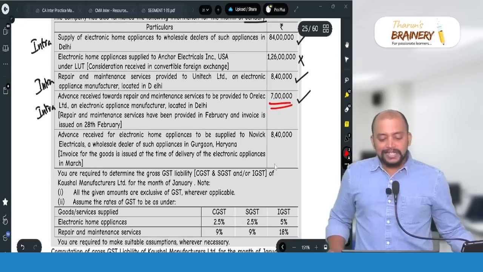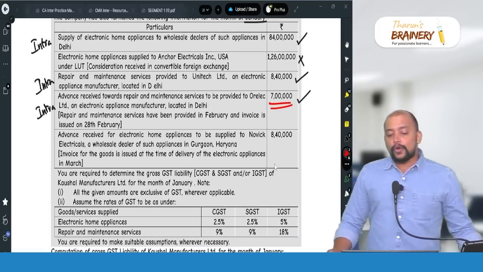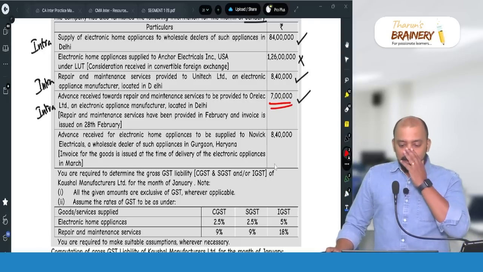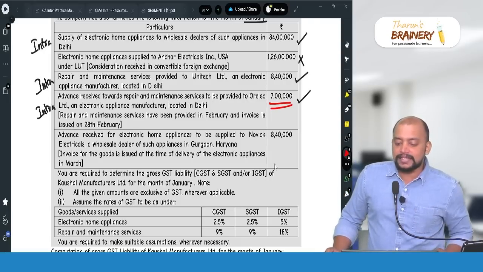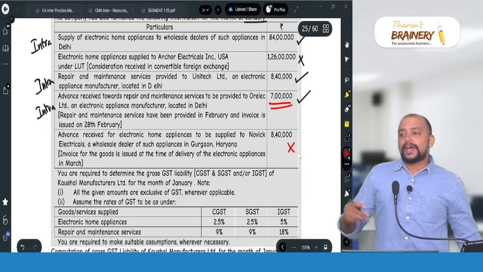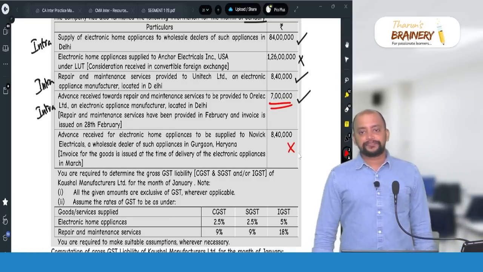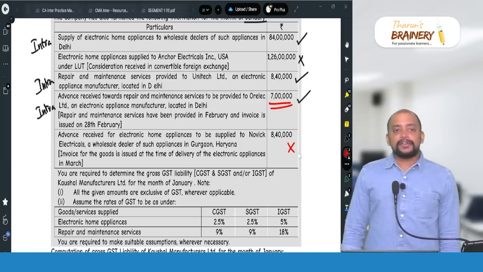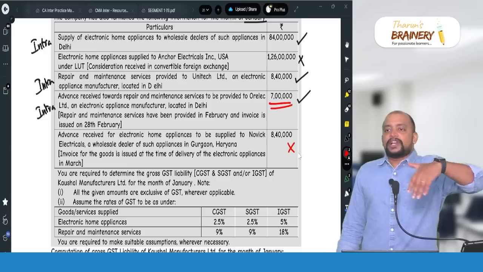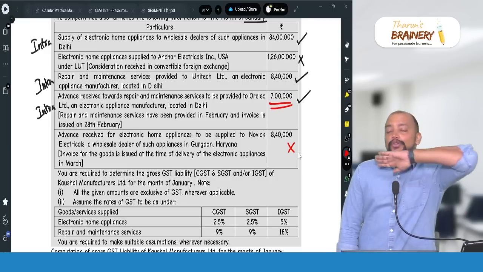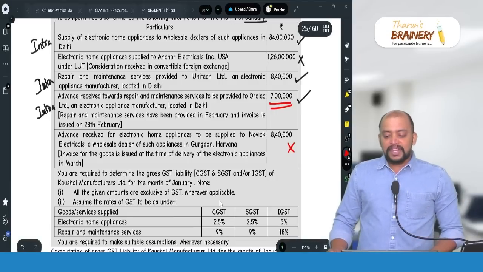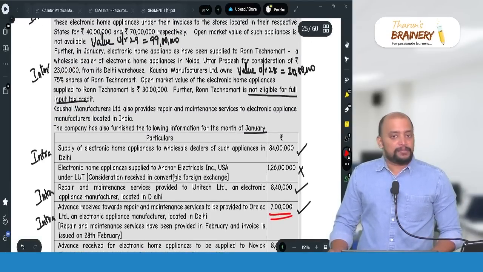Then advance received for electronic home appliances to be supplied to Novik Electricals, a wholesale dealer of such appliances in Gurgaon, Haryana. No GST in this case. Why no GST in this case? Because in case of goods, the time of supply will be the due date of invoice or actual date of invoice, whichever is earlier. There is no GST payable on advances in case of goods. So now, accordingly, we need to take the liability here.